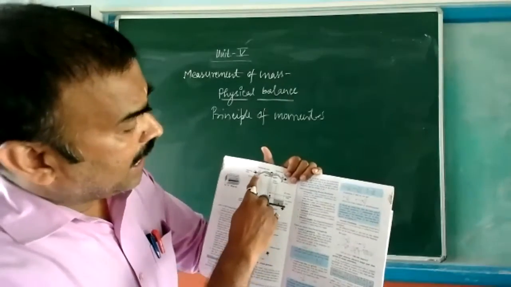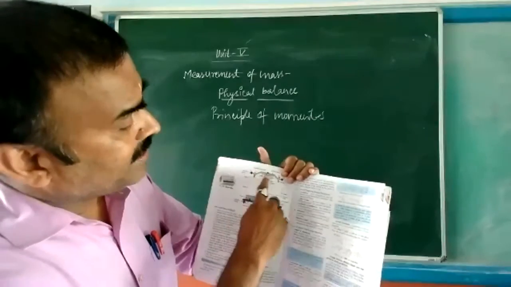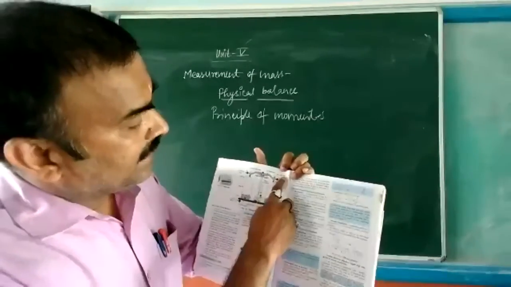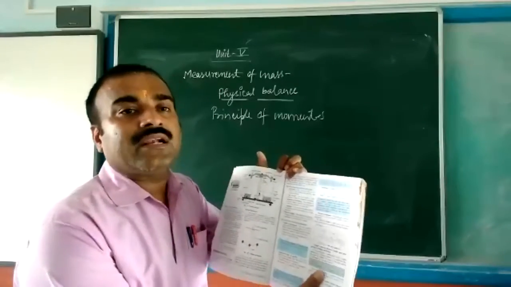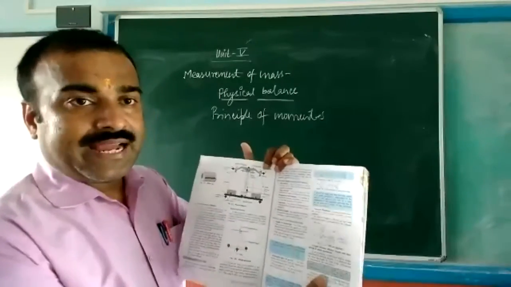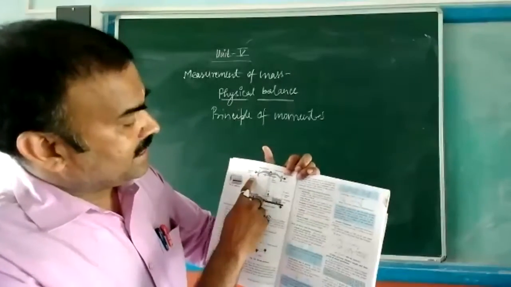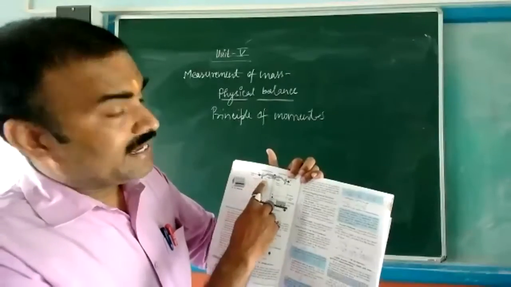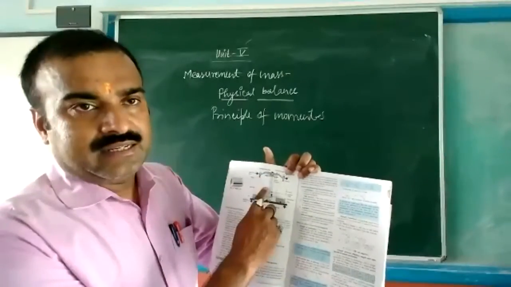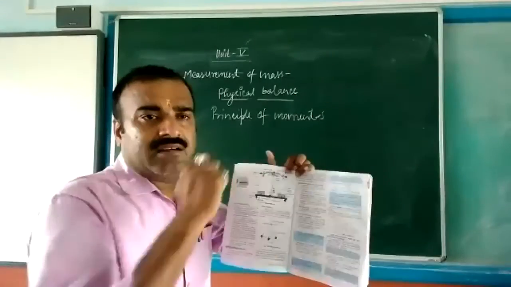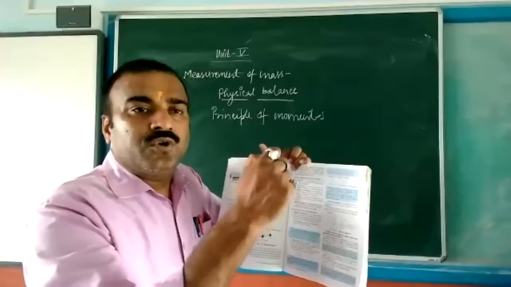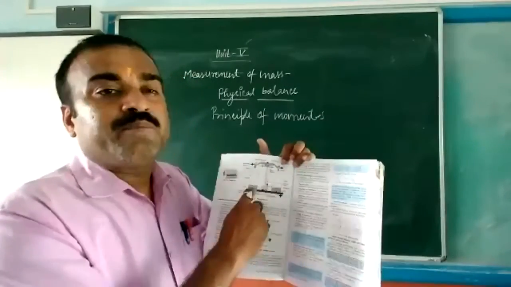See, there are K1 and K2. It's called knife edge. K stands for knife edge. On both sides stirrups are there. Stirrup means simply a stand from which you suspend the pans.